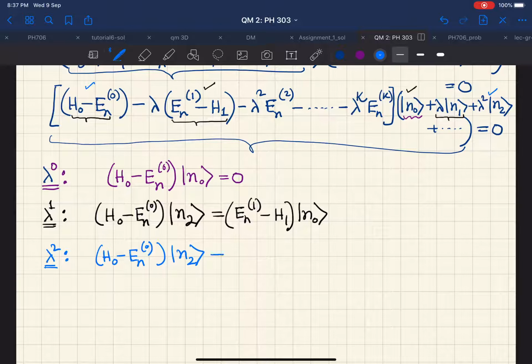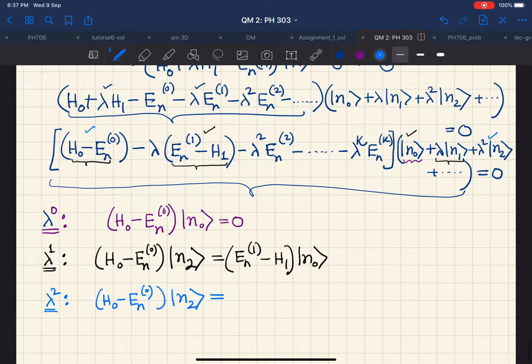This being equal to, what are the other lambda to the power 2 terms? One term will come from this acting on this ket n1, because there is one single lambda here and there is another lambda there.